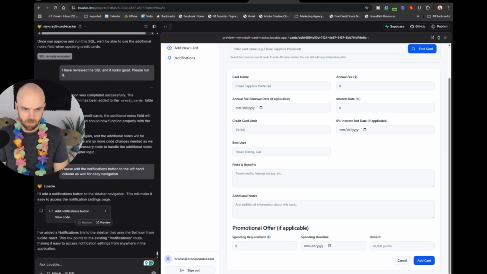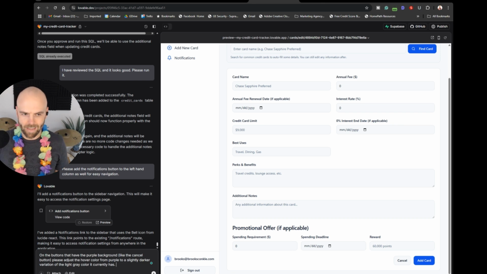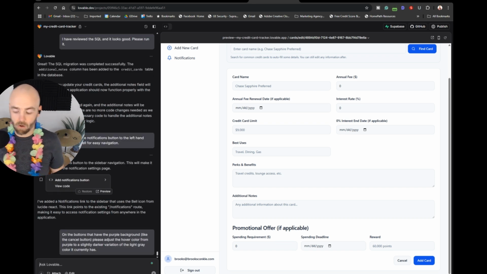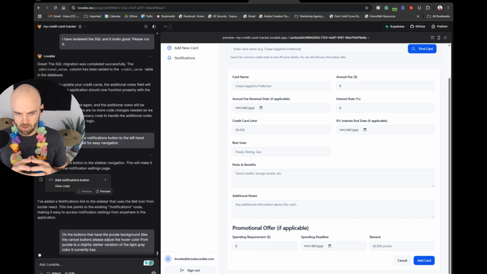All right, let me think about this. Okay, what I said is on the buttons that have the purple background, like the cancel button, please adjust the hover color. Originally I said hover, highlighted. I think I had it as highlighted color, but I changed it to hover. Hover color from purple to a slightly darker variation of the light gray color it currently has. Hopefully it understands me, but I just thought it would be smart to write in that much detail just to make sure it's pretty clear about what I'm asking.